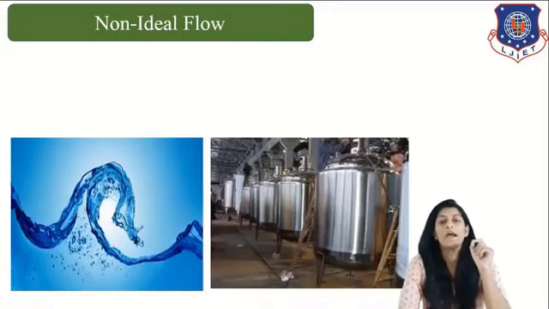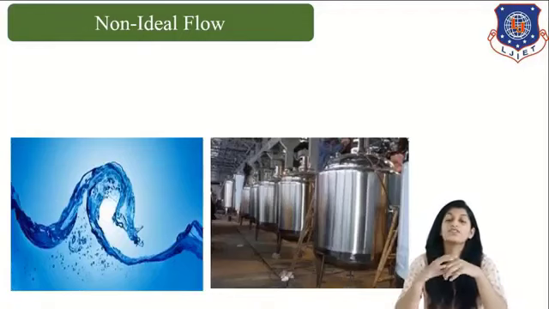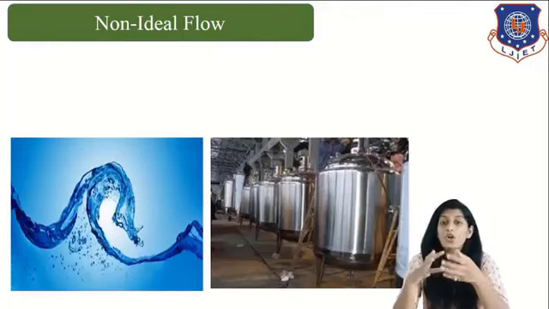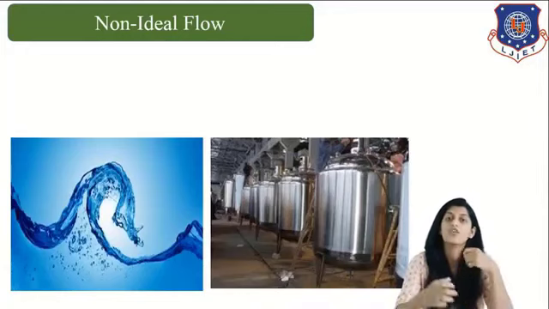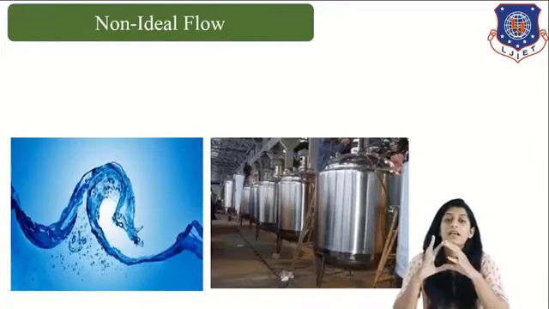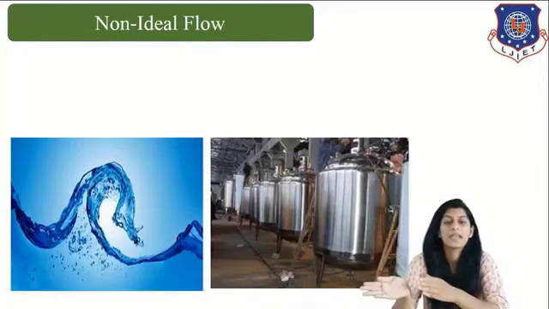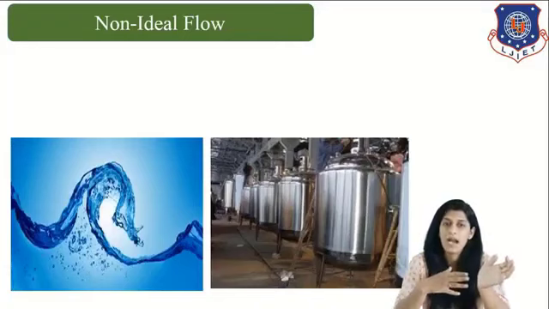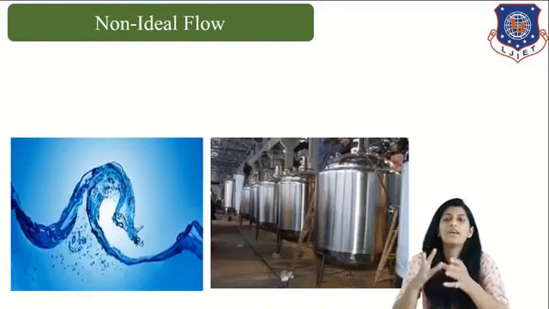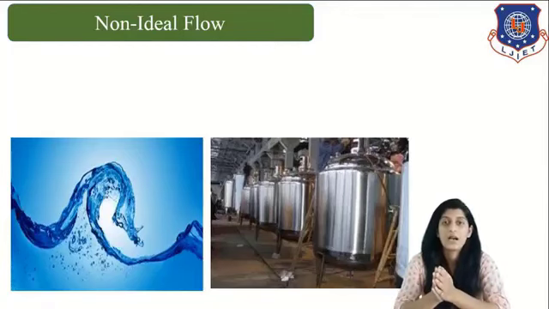We have also discussed that in actual practice, ideal flow pattern is not possible. Why is it not possible? Because whenever we are dealing with reactors and converting raw material into desired product, the behavior pattern completely changes. This occurs due to a number of reasons.